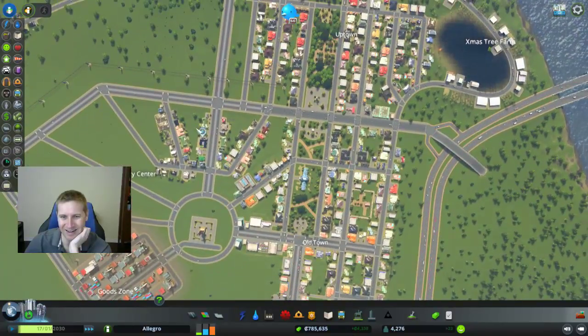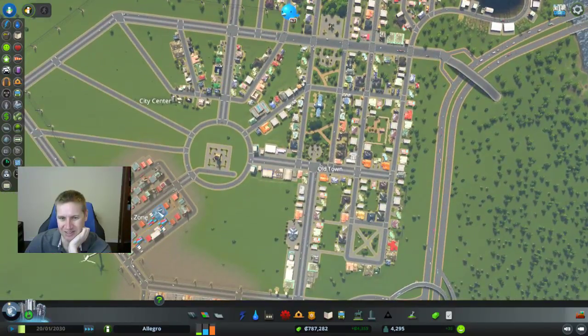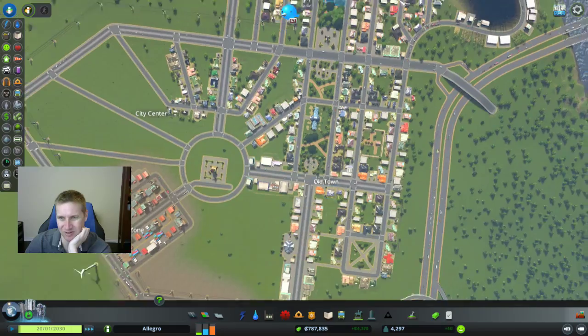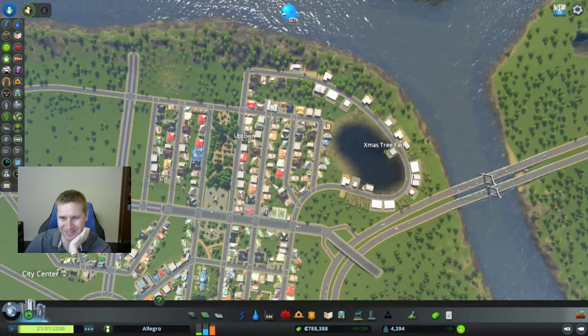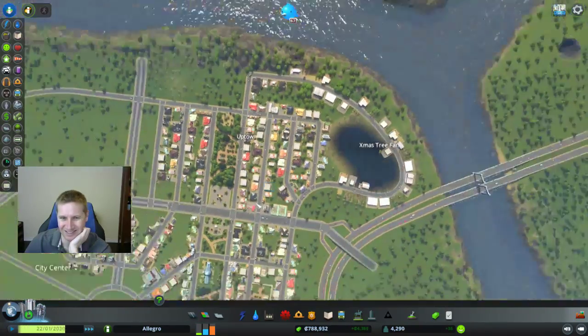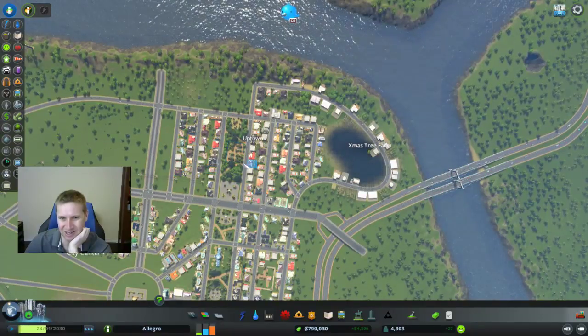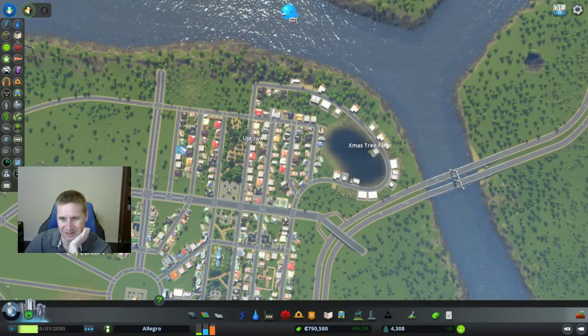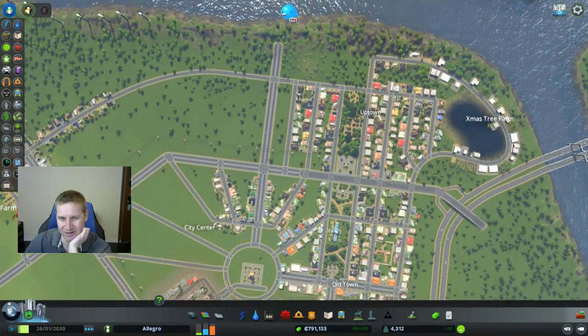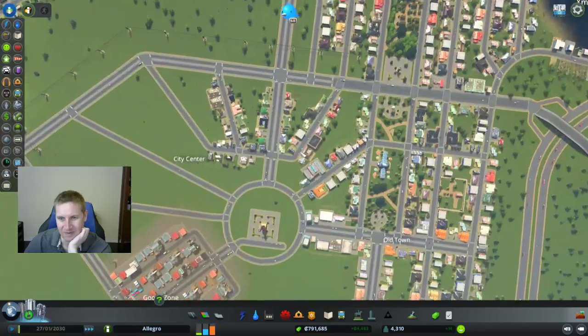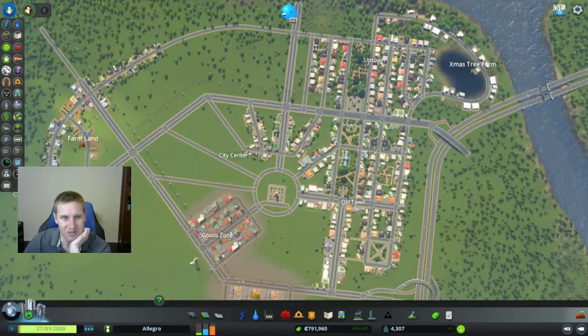All right, so I like how this is turning out. This is my new city center area. It's going to be a big residential area. This is my good zone. This is Old Town and Uptown. Yeah, I need to redo this residential slot right here, but I don't need to do that right now. So let's go take one more look at this stuff.